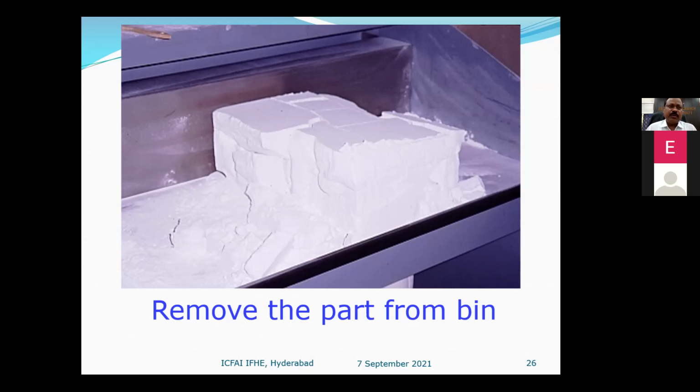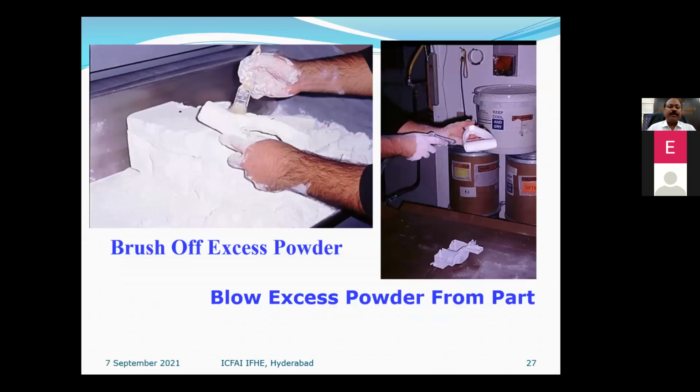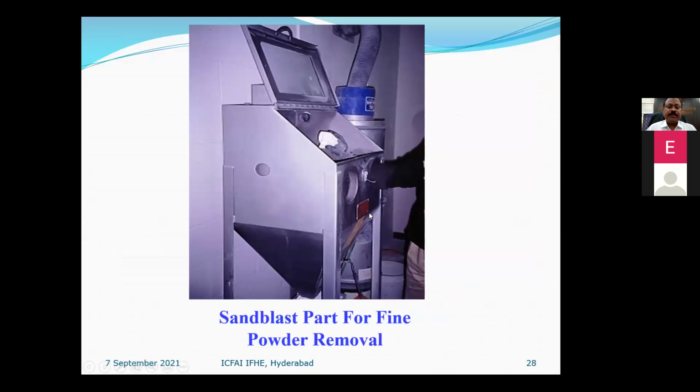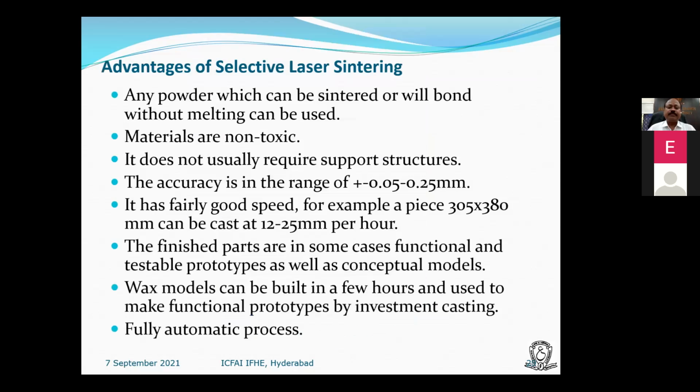Only then do we remove the cake from this and clean it. Otherwise, if you open it in a hot condition, warpage and shrinkage will take place because of the temperature difference. After that, we simply brush it off and clean it, and then we have the prototype. There is also sandblasting, where we can use compressed air to clean the surface of the prototype. These are some of the advantages, and I'm not going into the details of it.